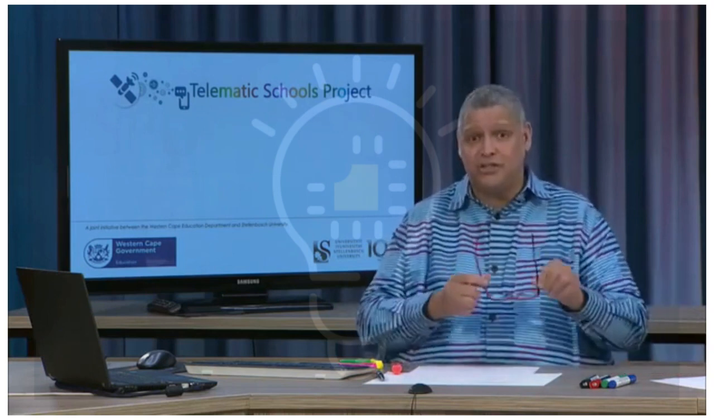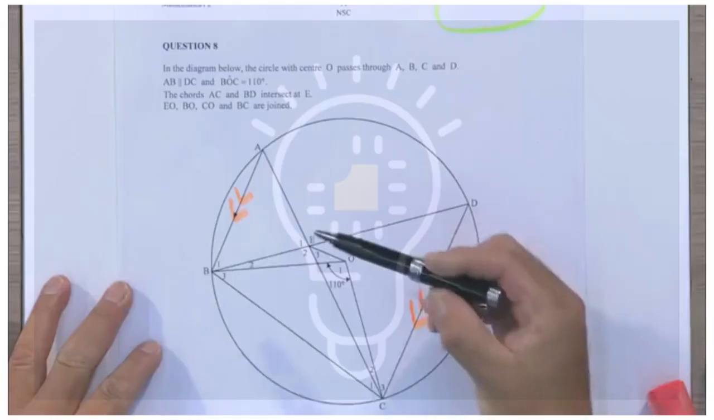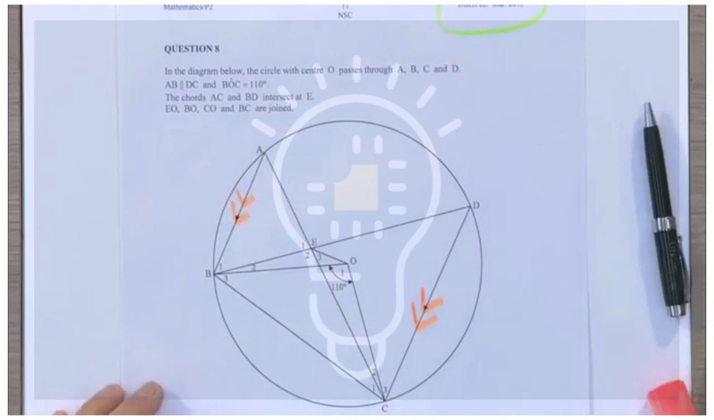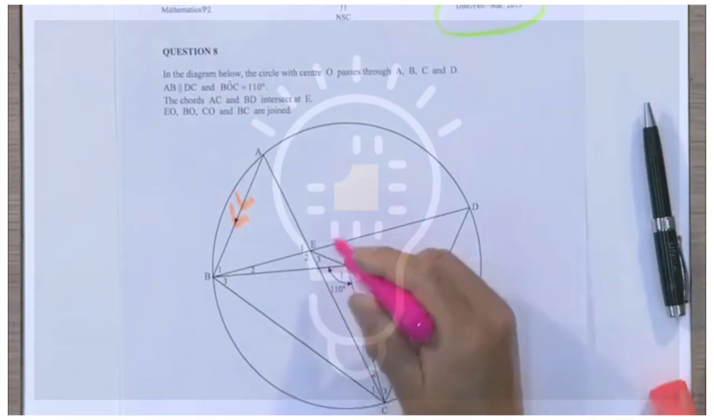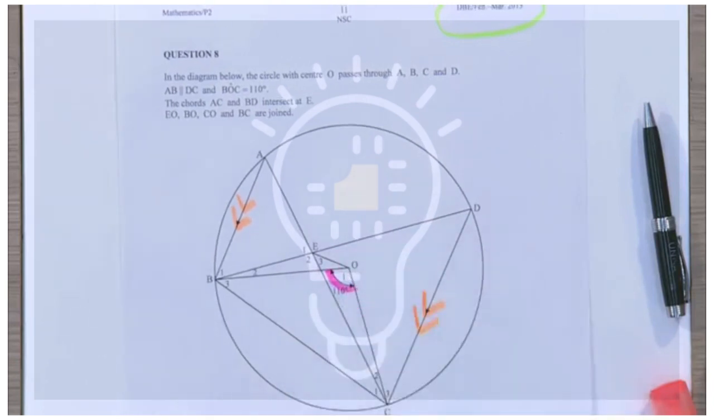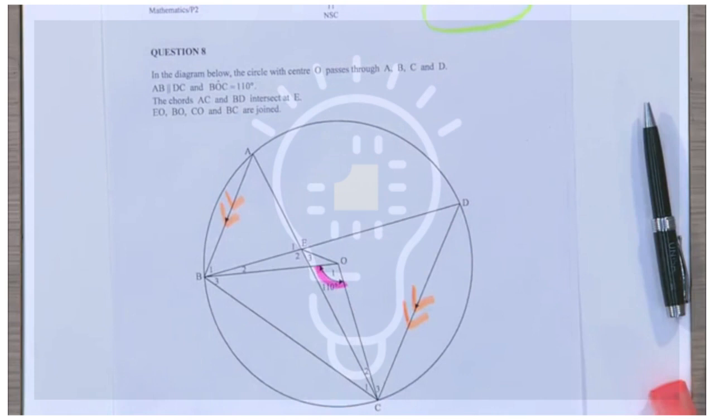Then they give us a magnitude of an angle, which is interesting because we obviously will have to calculate other things. They tell us that angle BOC is 110 degrees, and there it's clearly marked on the diagram. What I'd like to do now is take my highlighter and mark this right here, 110 degrees. There we have it. Now, grade 12s, we've got a lot.